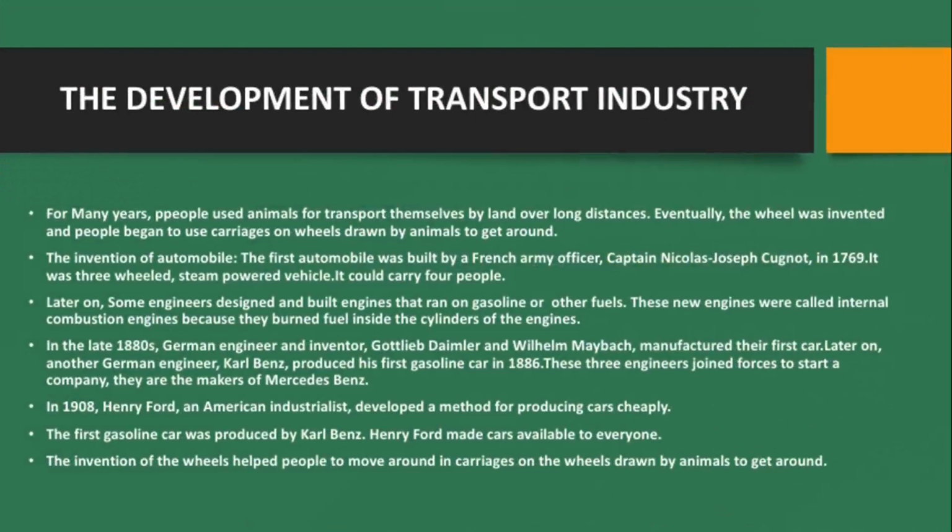The first automobile was built by the French army officer Captain Nicolas Joseph Cugnot. Later on, the gasoline car was invented, that burned fuel inside the cylinders of the engines. So they are called internal combustion engines, because they burn fuel inside the cylinders of the engine.